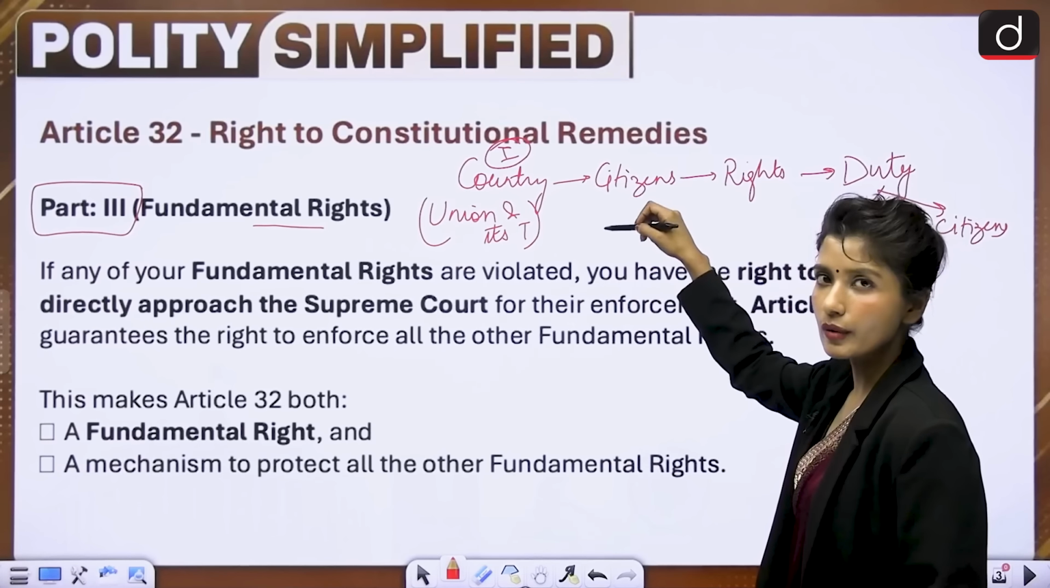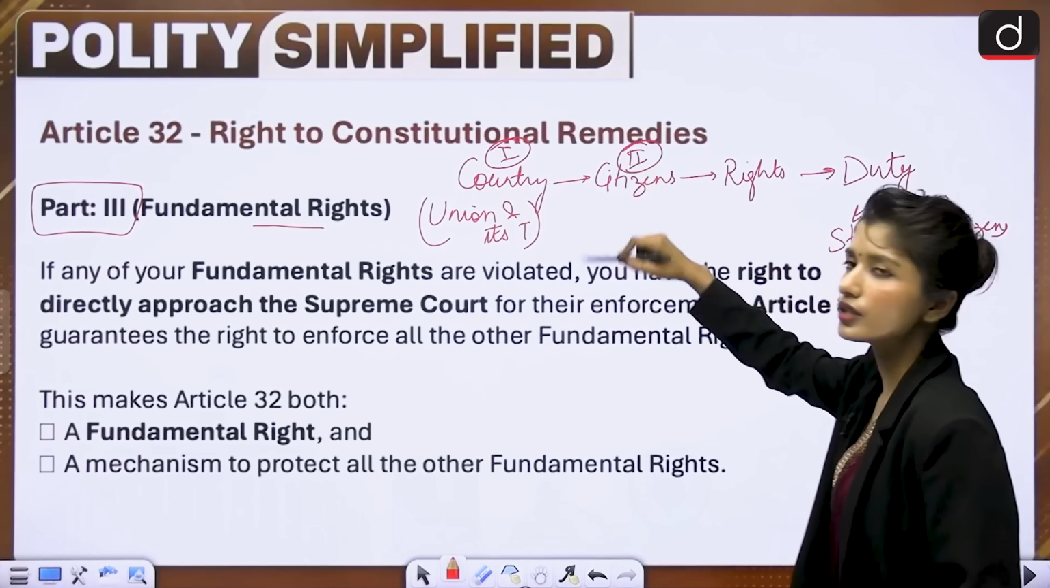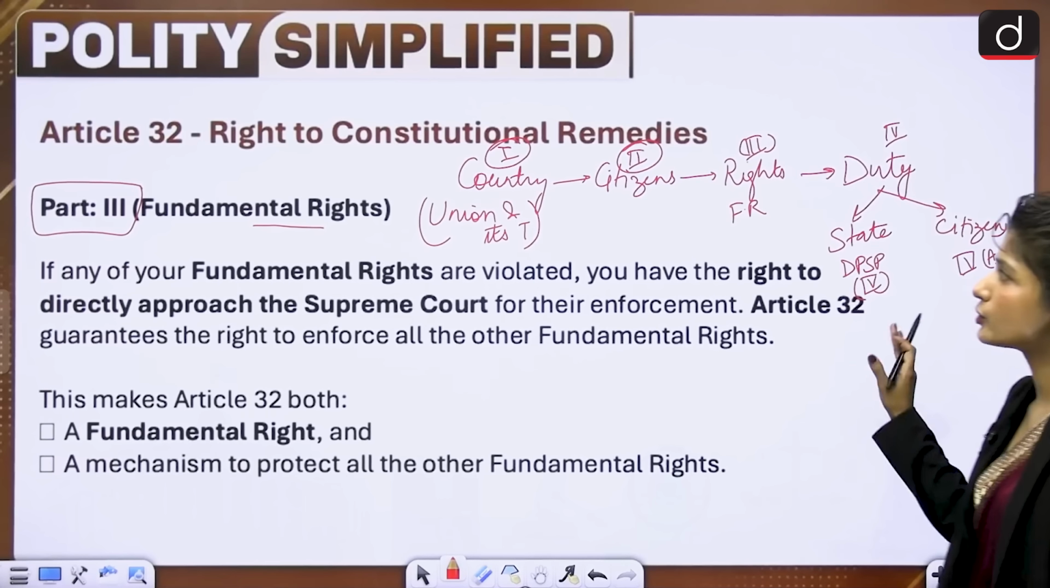From citizens, you can remember citizenship. That is in part 2 of the Constitution. Rights, you can remember fundamental rights. That is present in part 3rd of the Constitution. And in the 4th part, there is duty. Now, duty for state is actually DPSP. Because DPSP tells the state what they should be doing, what goals they should be achieving for society. So, this is DPSP part 4. And the duties of the citizens, that is in part 4A. I hope you will be able to remember this now.